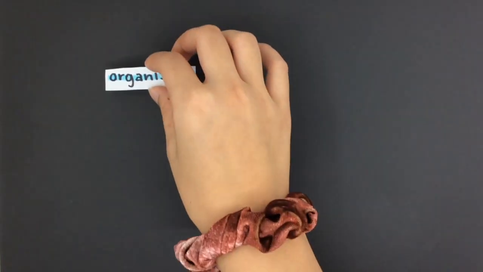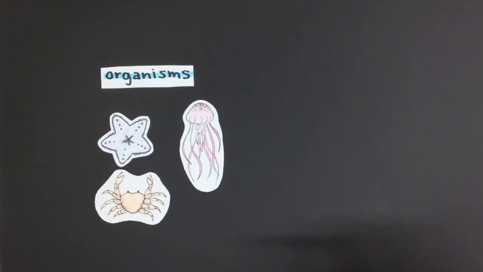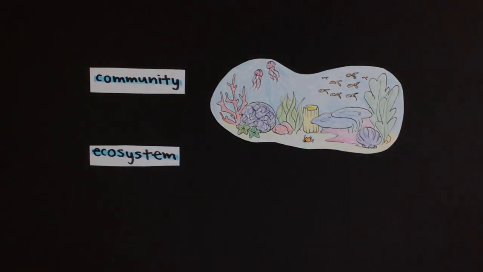In the environment that corals are a part of, different levels of ecology are present. Organisms include individual starfish, jellyfish, crabs, etc. The term population can be used to describe schools of fish and corals. A community to consider would be the colonies structured by the corals as different species begin to join together. The ecosystem would be the coral reef itself, which teems with life.